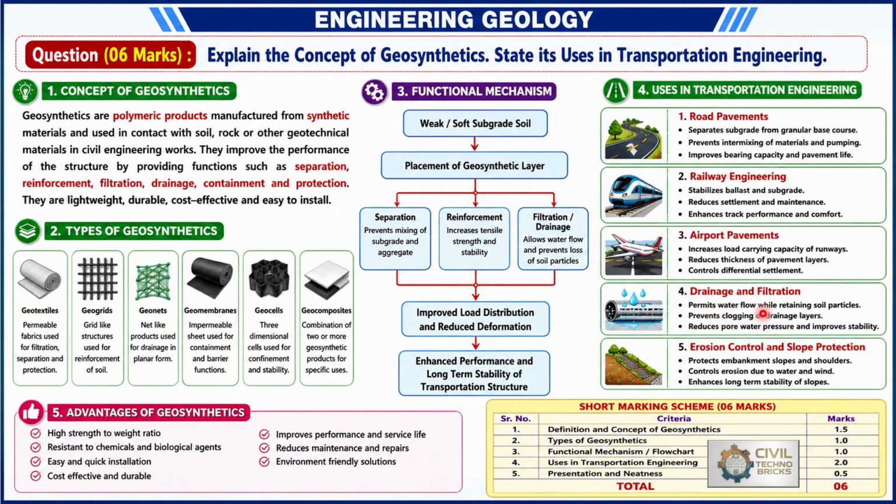After that, from the drainage and filtration point of view, it permits water flow while retaining soil particles, and it also reduces pore water pressure. Here, erosion control and slope protection are the most important points for geosynthetics. Basically, geonets are used to protect embankment slopes and shoulders, which controls erosion due to water and wind, enhancing the long-term stability of slopes at dam sites, canals or roadway embankments.